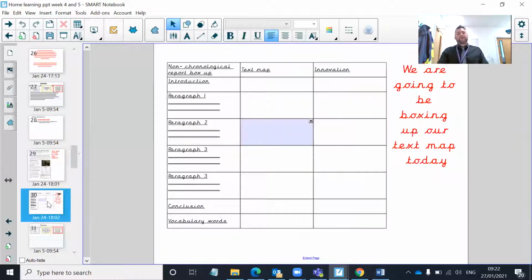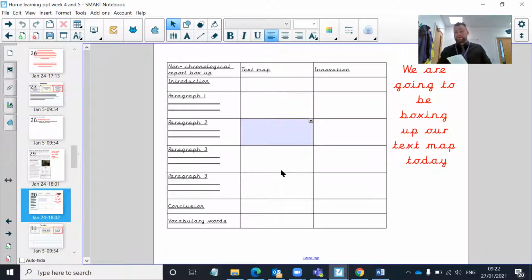Now today, it's all about boxing up the ideas for that text map. So this box up here, I will put into our Teams resources for this week, so you can access that and do your box up. But what I'm going to do first is box it up, or part of it up, for you, so you've got a good idea of what it is that you need to do.